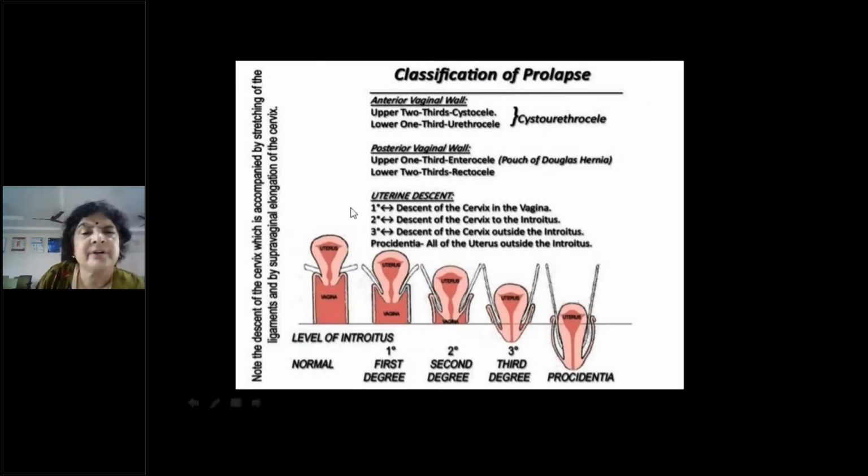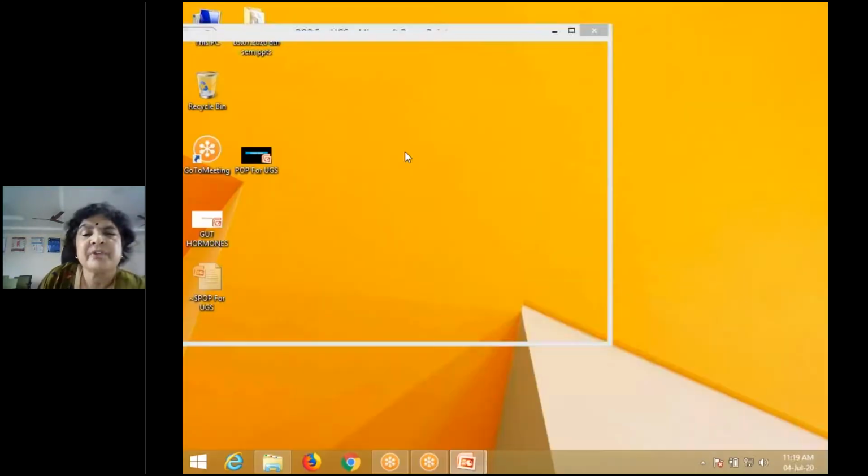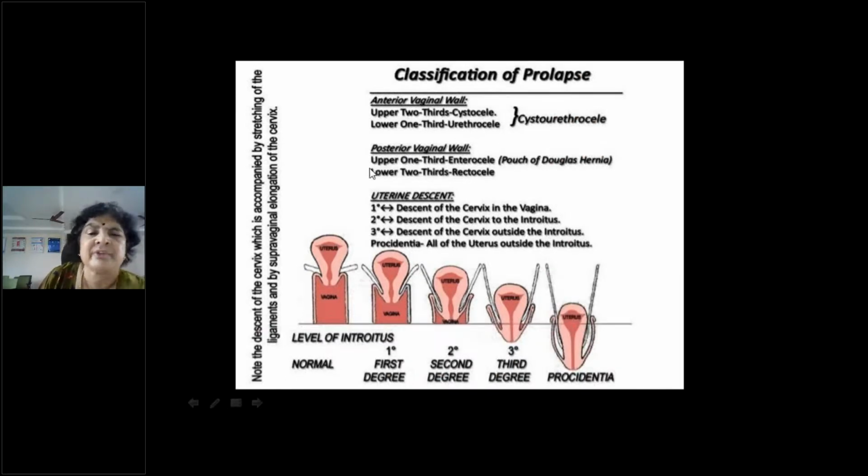So this classification I've already told you. Prolapse of the anterior vaginal wall, upper 2/3 is cystocele, lower 1/3 is urethrocele. Then posterior vaginal wall, upper 1/3 is enterocele and lower 2/3 is rectocele. In some books it is given as middle 1/3 is rectocele and lower 1/3 is deficient perineum. So that is also okay. Then uterine descent: first degree is into the vagina, second degree is up to the level of the introitus, third degree is outside the introitus. Procidentia is when the whole of the uterus is outside the introitus. Okay, you can see the figures, they are very clear.